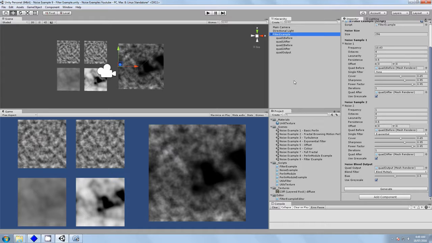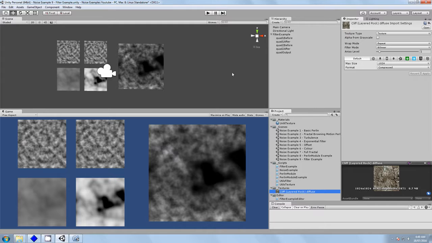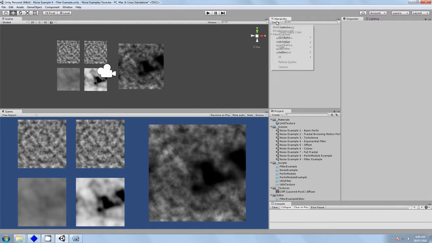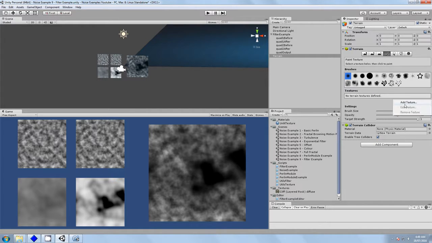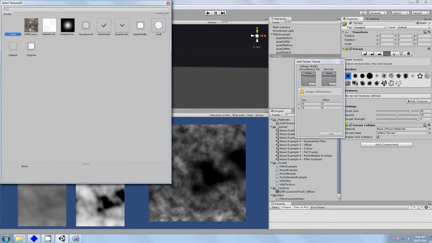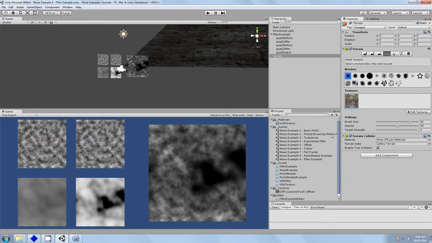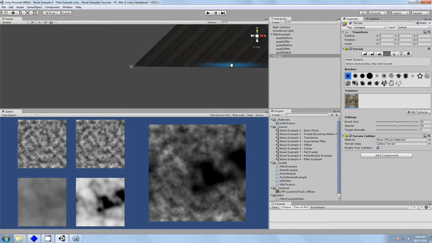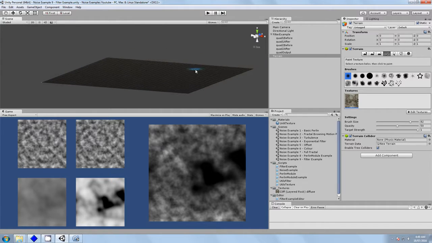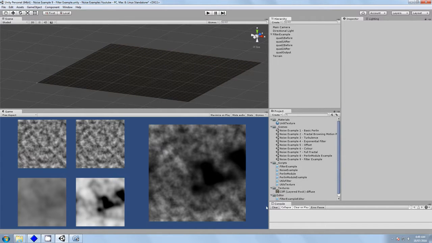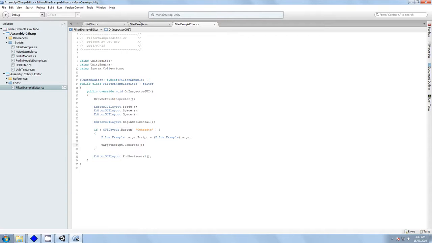After making and playing around with all this noise, we're going to actually make a terrain. So let's get straight into it. I've already imported just one terrain texture, so we're not looking at a default white terrain. And let's do that. Let's create a terrain. Beautiful. Let's give it that texture. Now we have a terrain all ready to have the height map added to it. So let's get down to the coding.